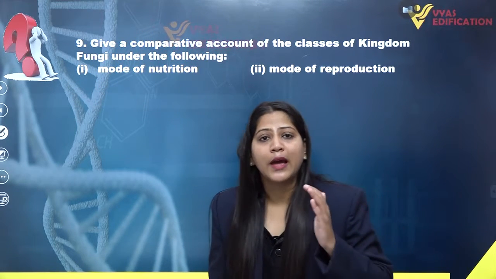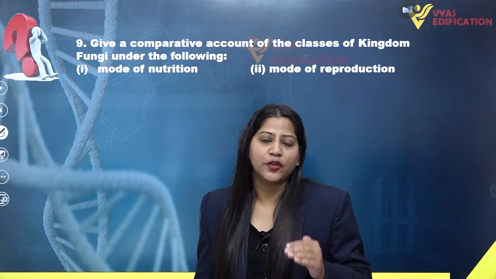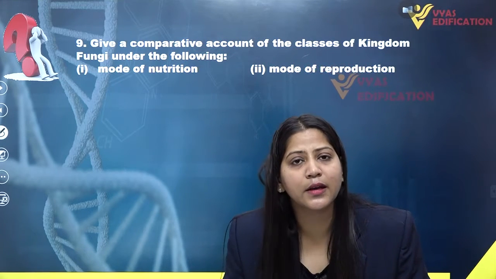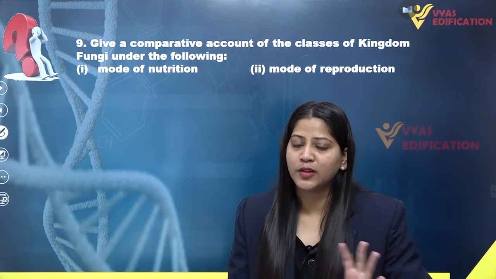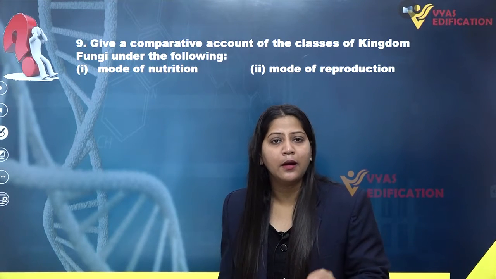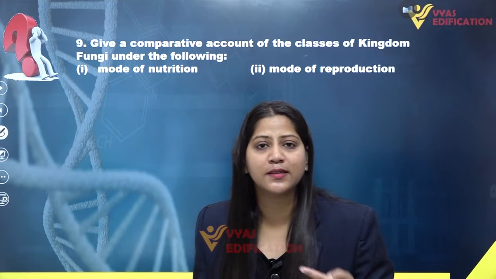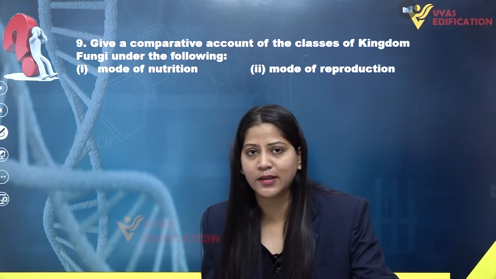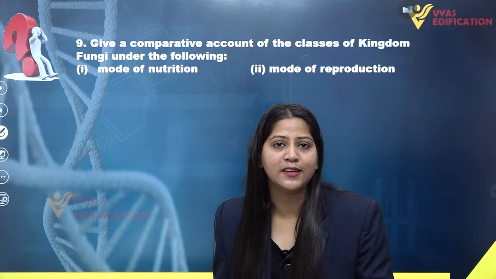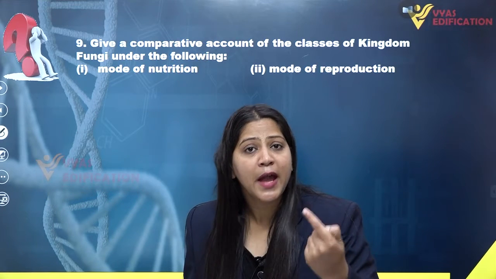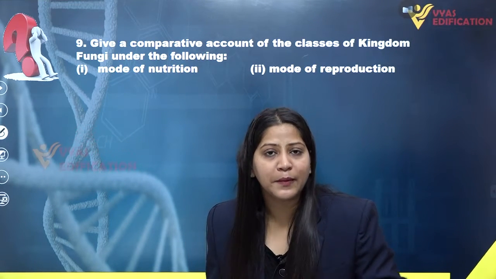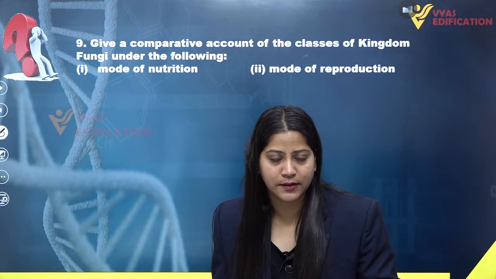And they also can cause some diseases such as rust and smut in those plants. So this is all about the mode of nutrition in the members of Basidiomycetes. That means they can be decomposers in soil, tree logs and tree stumps, and they also can live as parasites in some plants and cause diseases such as rust and smuts.